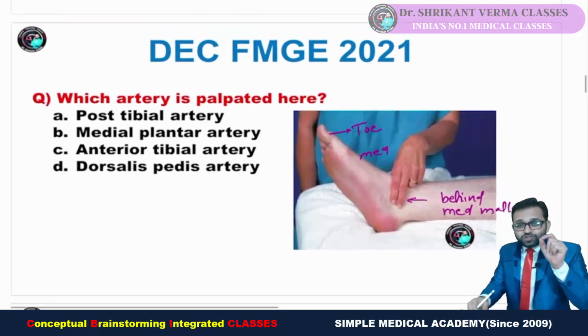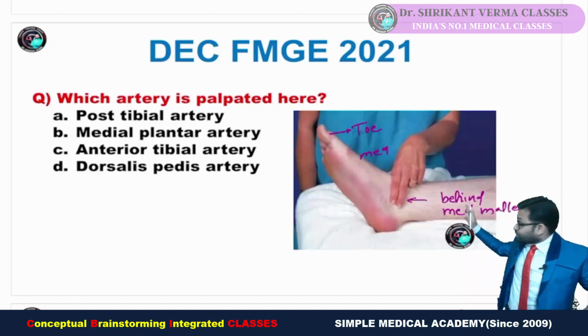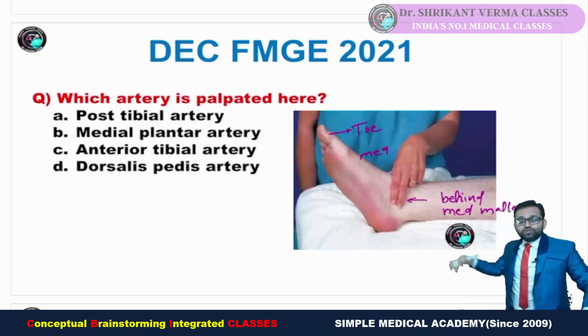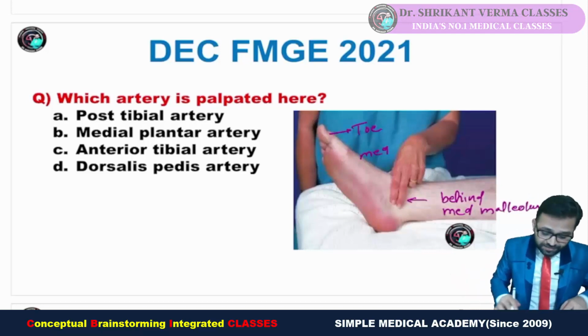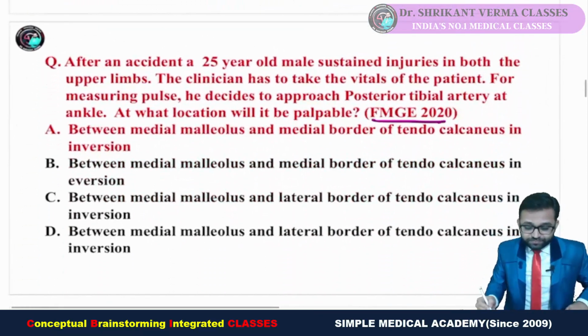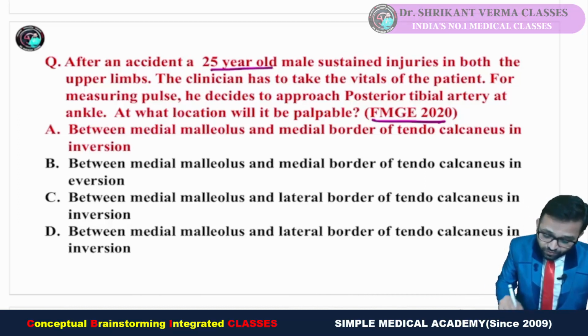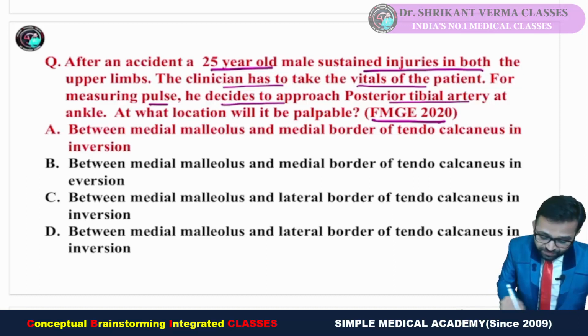Why am I saying this is not a new question? Continuously, 2019, then 2020, and this is 2021, a hat trick, this question has been asked, and the answer is posterior tibial artery. In FMG 2020, they asked: after an accident, a 25-year-old male sustained injury in both upper limbs. The clinician has to take the vitals of the patient. For measuring the pulse, he decides to approach the posterior tibial artery at the ankle. At what location will it be palpable?